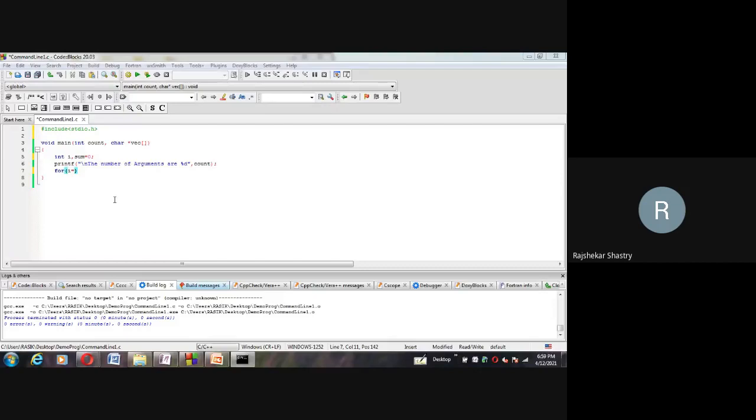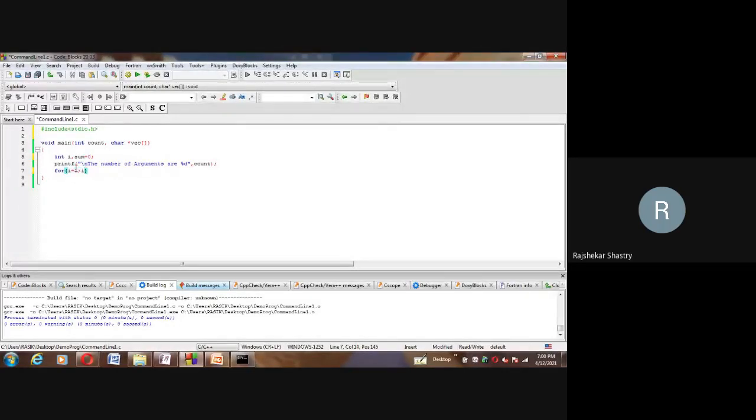So from where do I have to start? Anyone? My loop I have to continue. I have to travel through all the arguments which are passed, starting from the first argument to the last. So where should I be started from, 0 or 1? 1, sir. 1, because the 0th argument is always your file name. And the remaining arguments are the integer arguments which are passed by the user. Therefore, I have to start from 1. So let me type that here, from 1.